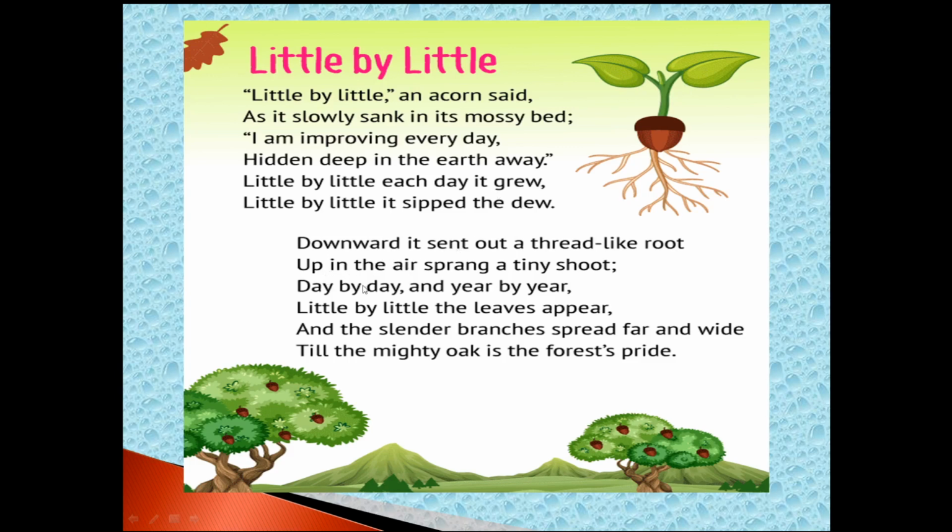Day by day and year by year, little by little, the leaves appear. So slowly, one leaf, two leaves, 10 leaves, 100 leaves. So slowly, it will take days and years together to develop lots and lots of leaves. And the slender branches. Slender means very thin, spread far and wide. Slender means very thin. Okay.